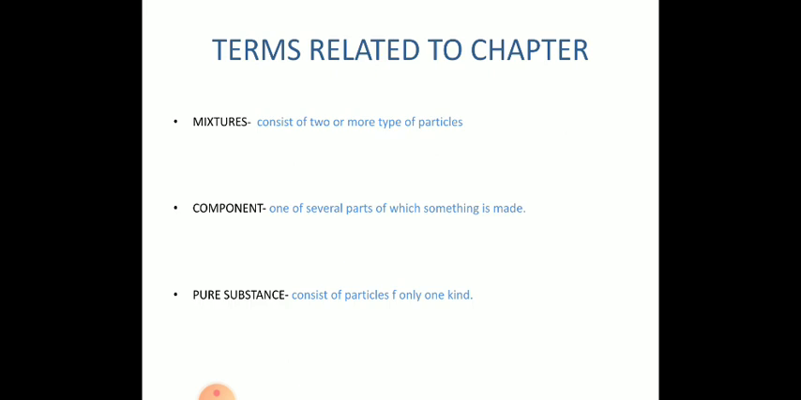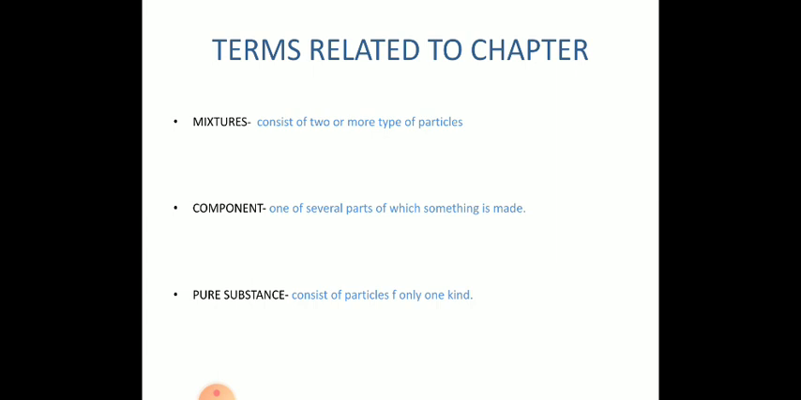So, before going through the chapter, here are a few terms which you should understand before proceeding in this chapter. And these are mixtures. Mixtures consist of two or more types of particles and components, one of several parts of which something is made.